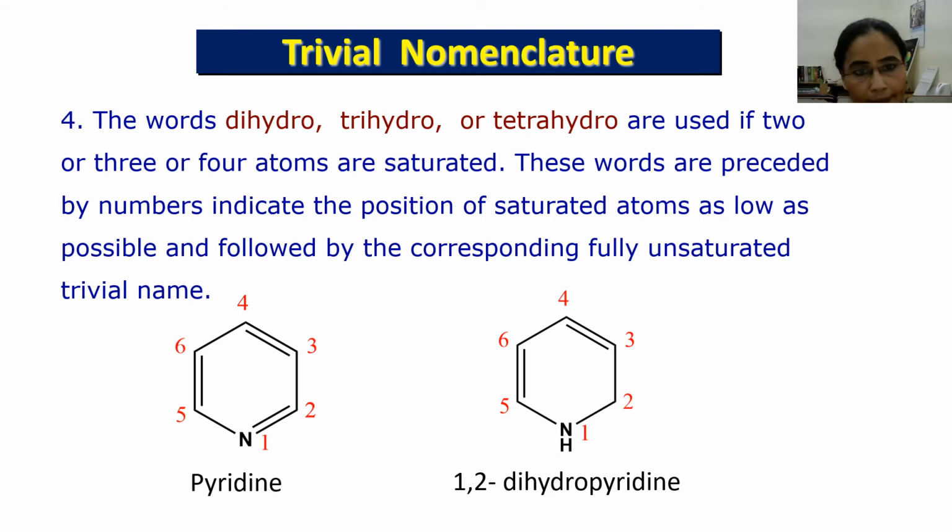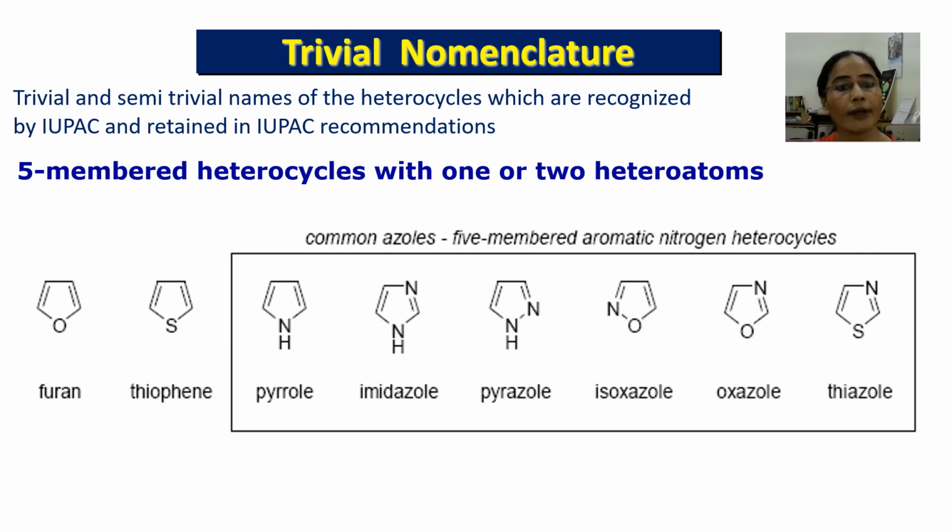Here are the trivial names of 5-membered ring systems. You can see the first one is furan. It's a 5-membered ring containing oxygen, and the 5-membered ring containing sulfur is thiophene. Again, there is a series of 5-membered ring systems containing nitrogen as well as another atom.